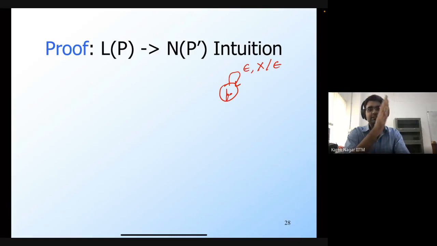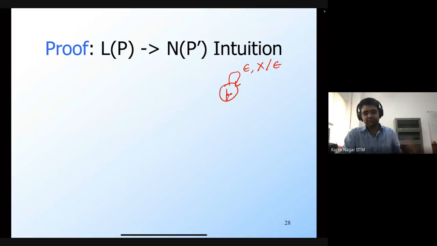that you may process a string. Let's say in P you process a string, and you end up in some non-final state, but the stack is empty. Now since P prime is pretty much mimicking whatever P is doing, except that it has these extra transitions from final states, P prime is also going to accept those strings as well, where you ended up in a non-final state, but with an empty stack.